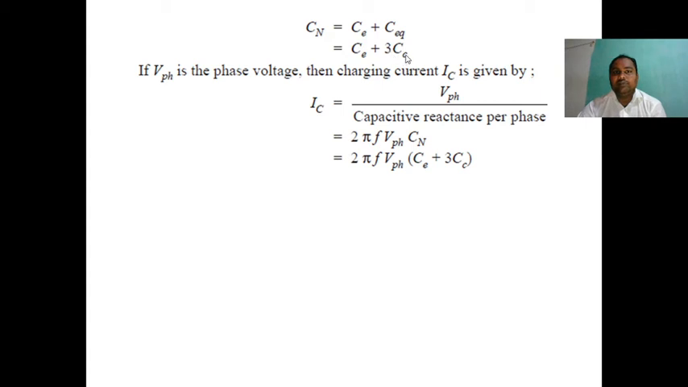We know the C equivalent value is 3 times Cc. If V phase is the phase voltage, then the charging current IC is given by IC equal to V phase divided by the capacitive reactance per phase, that is 2 pi f V phase Cn. We already know the Cn value, Ce plus 3 times Cc, the core to core capacitance.